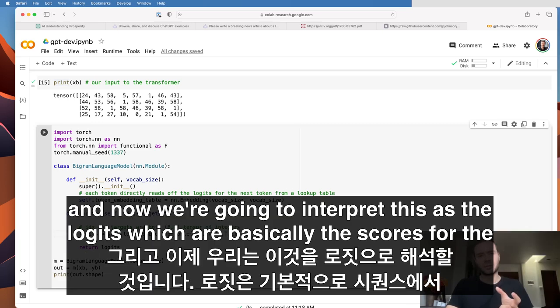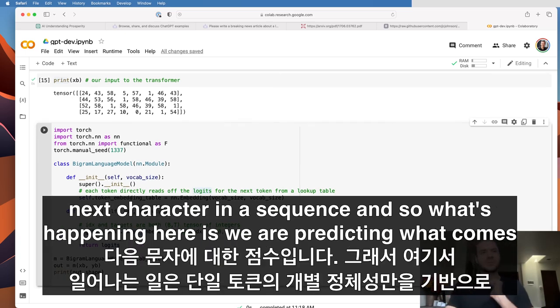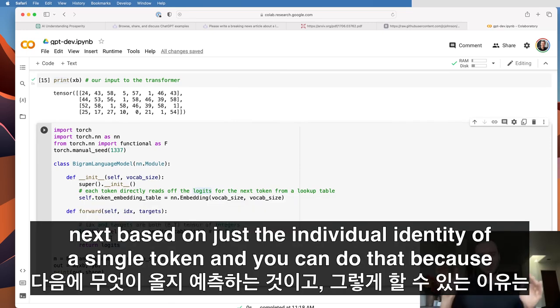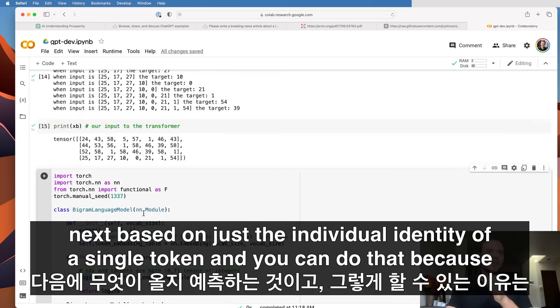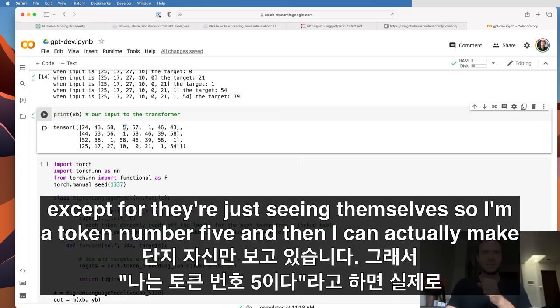and now we're going to interpret this as the logits, which are basically the scores for the next character in a sequence. And so what's happening here is we are predicting what comes next based on just the individual identity of a single token. And you can do that because currently the tokens are not talking to each other, and they're not seeing any context except for themselves.